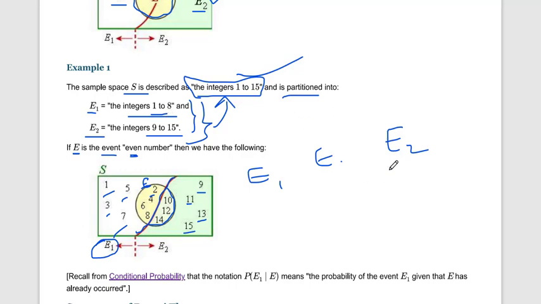We already discussed what conditional probability is. If we write the probability of E1 given that E has already happened, what is the meaning of this? It is the probability of event E1 given that E has already occurred, like this, conditional probability.